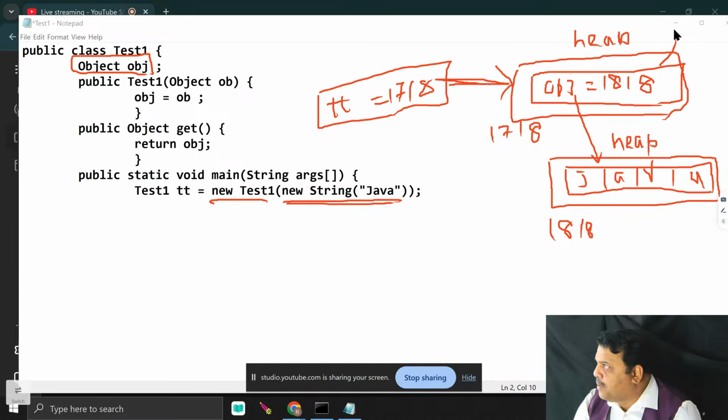A reference occupies how many bytes of memory? 4 bytes. In Java, who is the base class for every class? I already covered this: Object is the base class for every class. It points to a string object because when I call the constructor, I am passing a string object. This string object's base address is assigned to obj because obj is the base class reference. A base class reference points to the child class object.